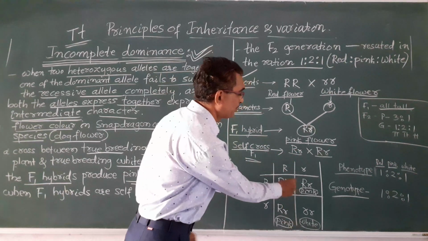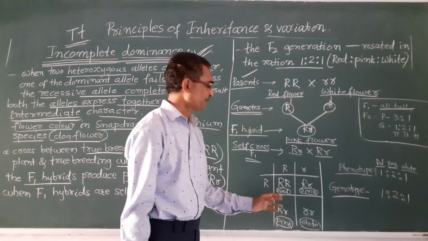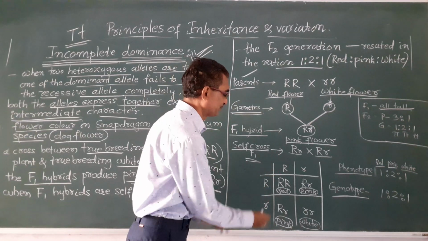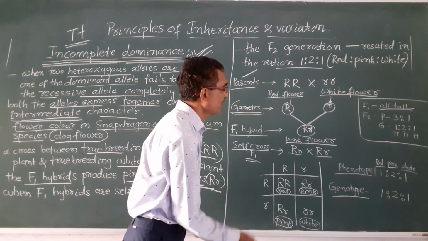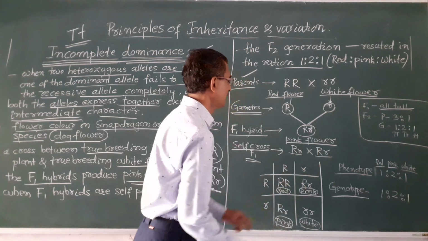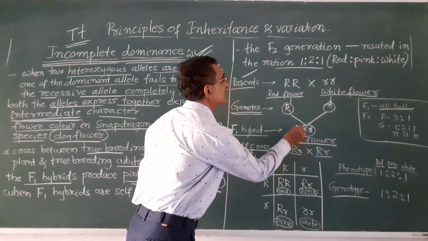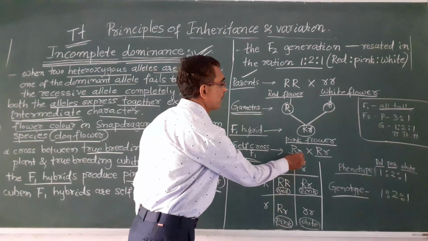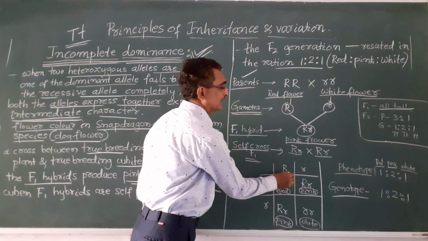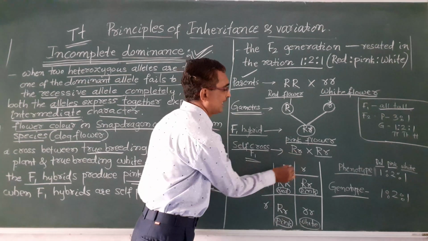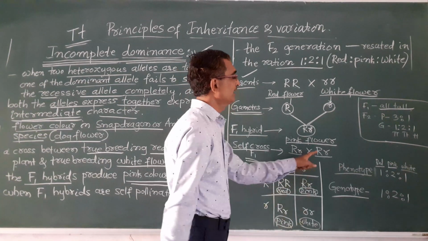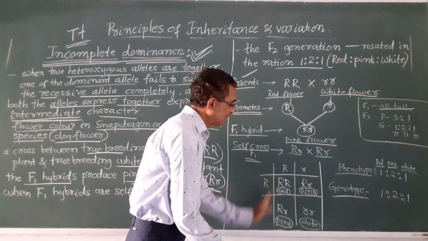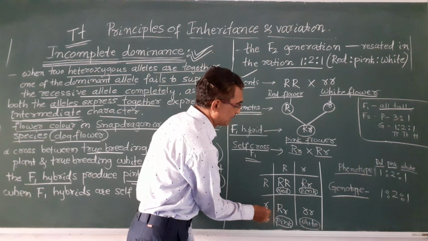So you see, this is the Punnett square. The gametes are taken on both sides, one along this column and one along this horizontal row. Assume one parent is male and the other is female. The male gametes are taken here horizontally, that is capital R and small r, and the other parent's gametes are taken along this vertical line, that is capital R and small r.